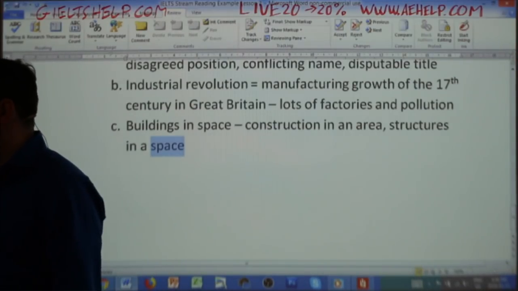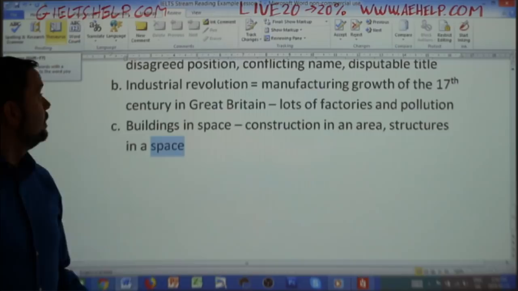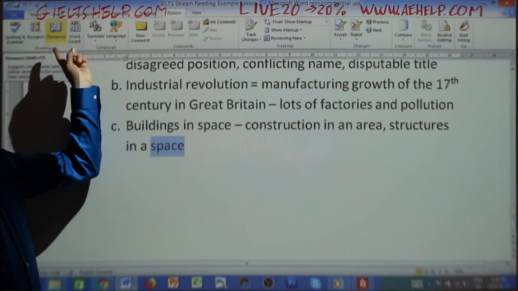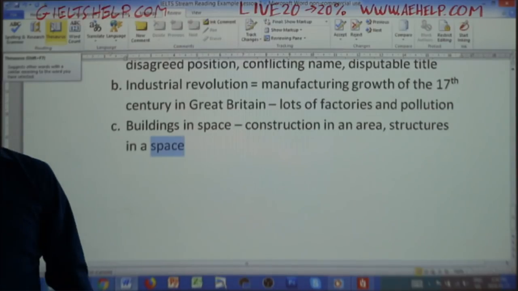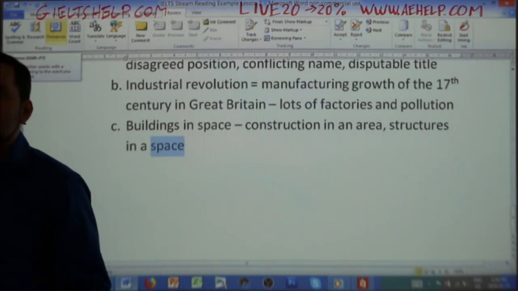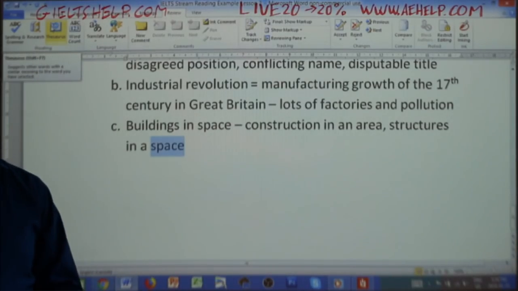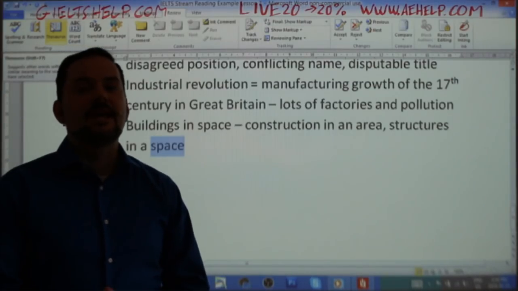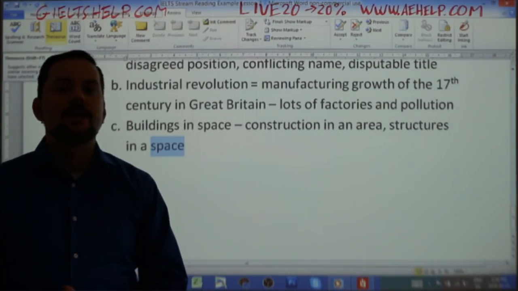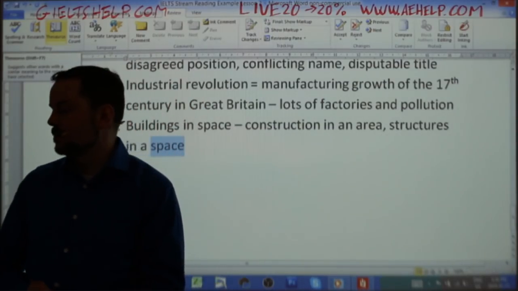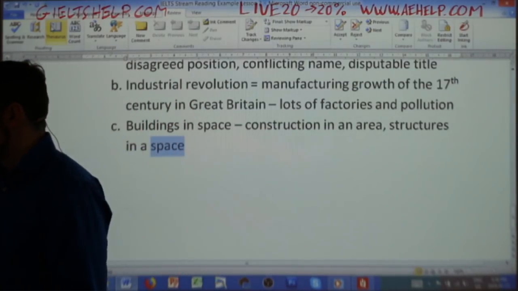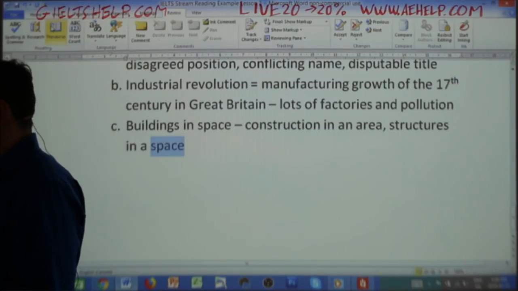And you find a neat little thing up here called a thesaurus. Okay, use your thesaurus function, and I highly recommend, for those of you who are very serious about IELTS and you need a score of 7 or more, to have an English version of Microsoft Word. Okay, it's a very good idea to have an English version of Microsoft Word in your computer studying for any English exam, especially for IELTS.